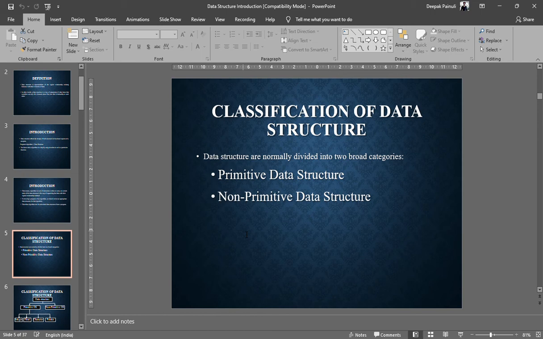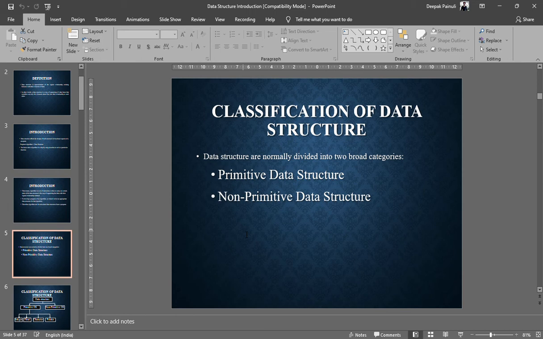There could be different types of data structures in different domains, but in our programming domain, primitive data structures are the structures that are provided by the framework itself, right? That means if you are using a C compiler, the compiler has already defined data structures for storing integer type of values, for storing character type of values, for storing float type of values, right? So these all come under primitive data structures, which are provided by your native programming language or programming compiler,